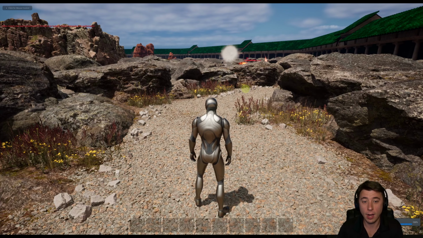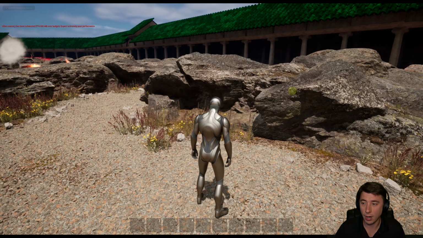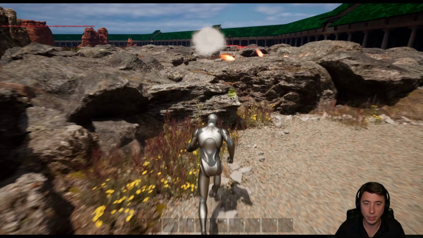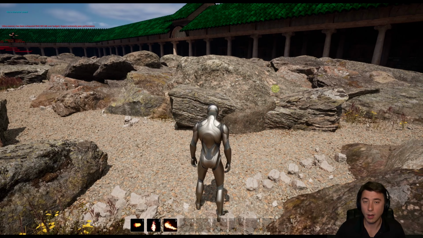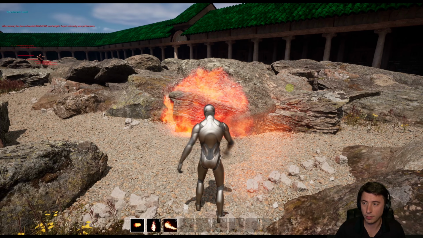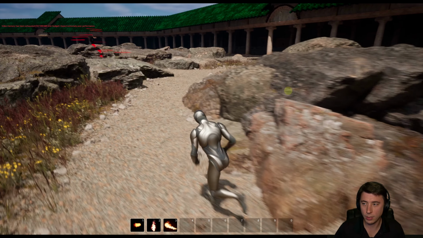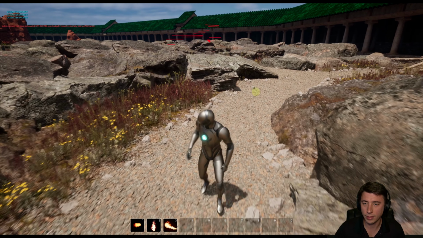All right, there's our AI in the distance, really far away. I don't know if we're going to be close enough for it to hear the fireball, but let's get our fireball ability and then we'll find out. All right, so here we go. Not a character sound. There we go. So it is hearing it. Now if I move a little bit closer, it should start hearing me. There we go. Got me.